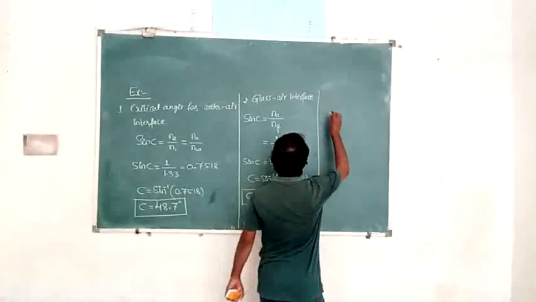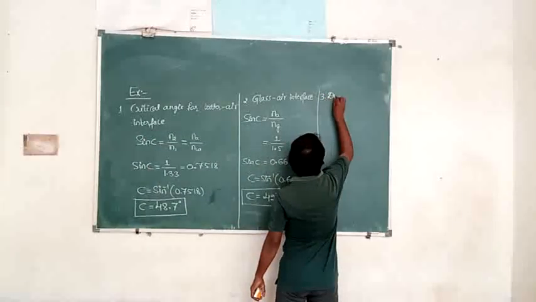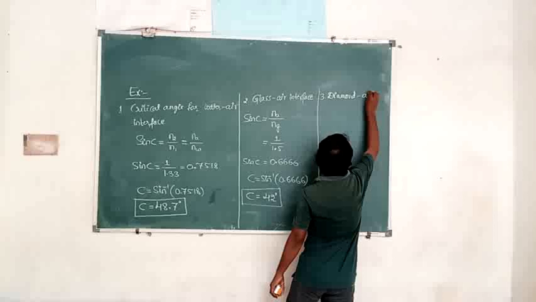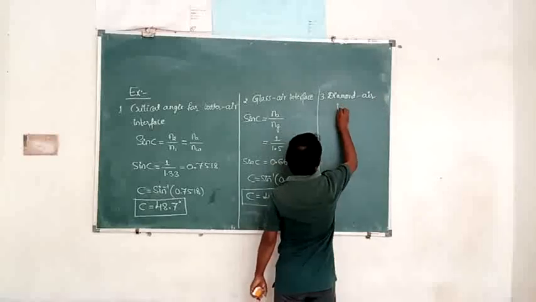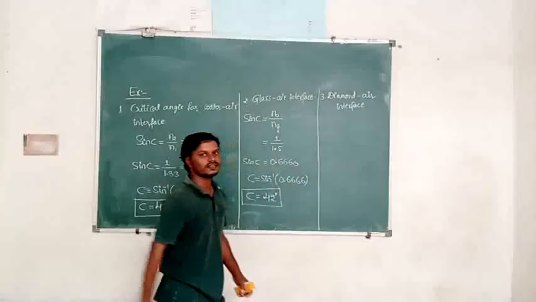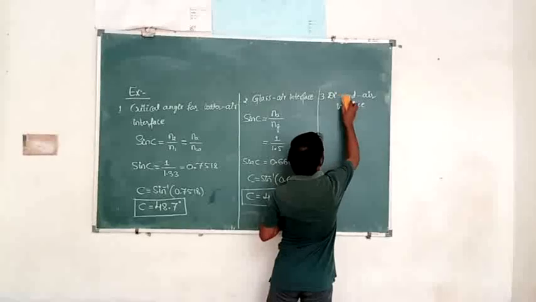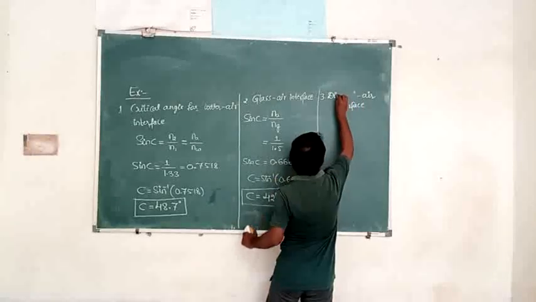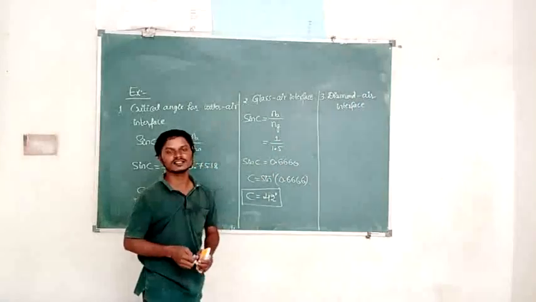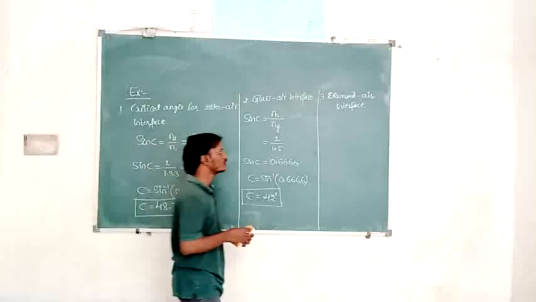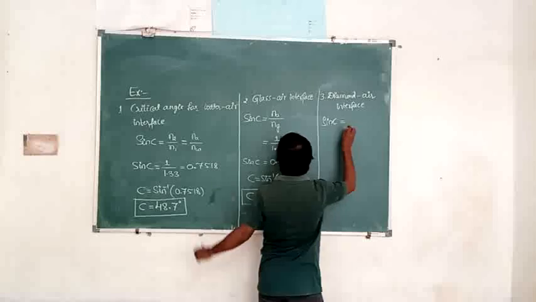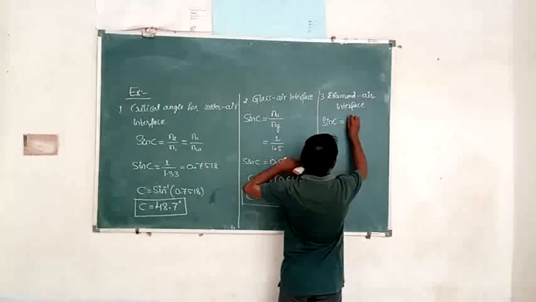Then the next one, the third one, diamond and air interface. In the given pair of media, which is denser and which is rarer? Diamond is the denser and air is the rarer. Diamond has the refractive index 2.42. Again, by using sin C is equal to, which is the second medium? Air.